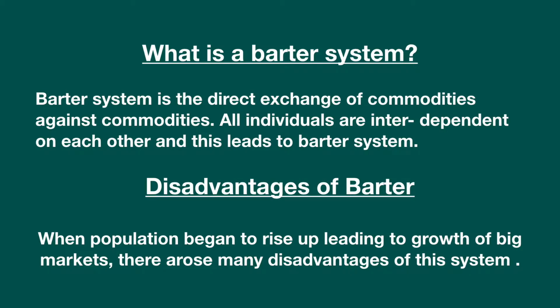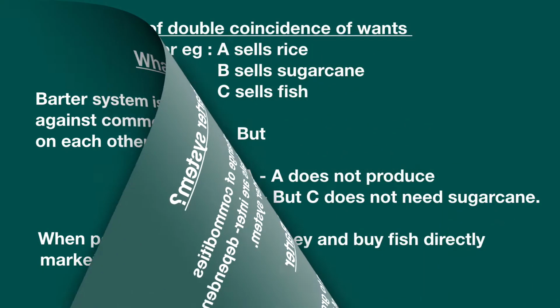But there were many disadvantages of barter. When population began to rise, leading to growth of big markets, there arose many disadvantages of the system. It is very simple to hear that people exchange goods. When they did not have one thing, they exchanged with the other. But there are many side effects behind the system.